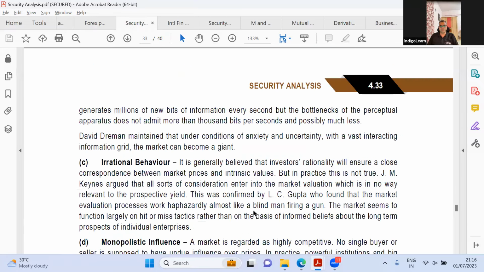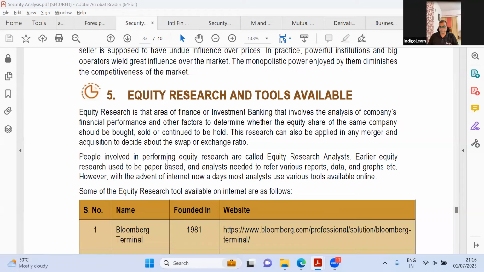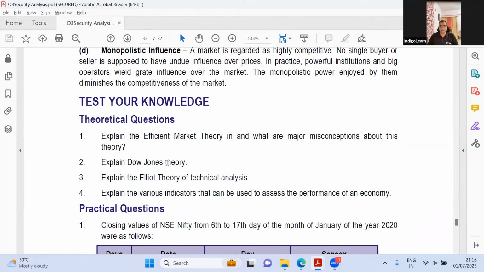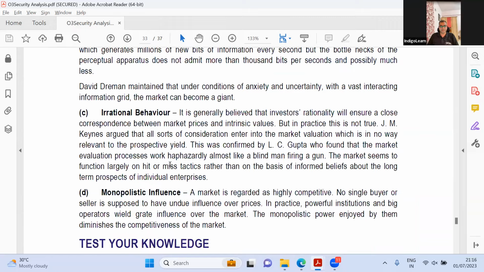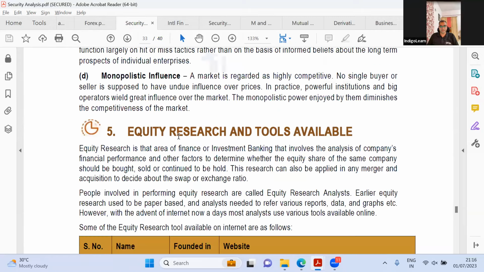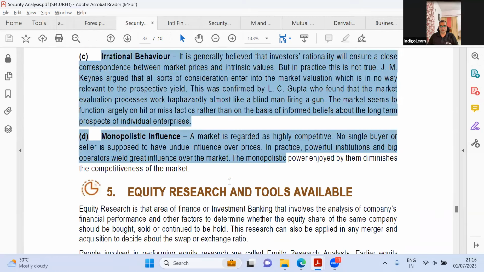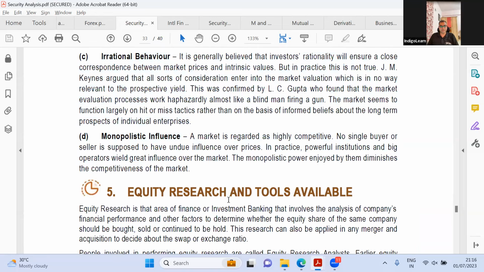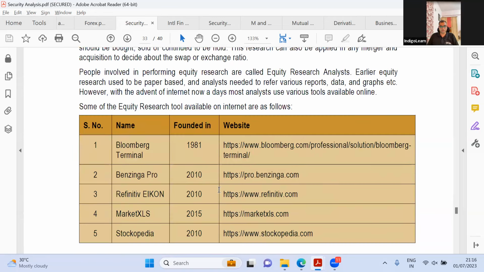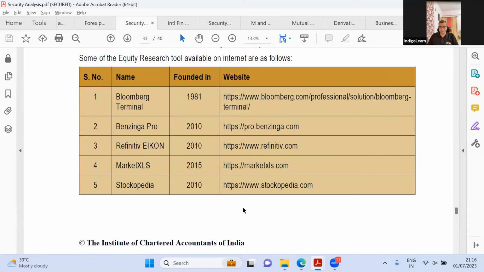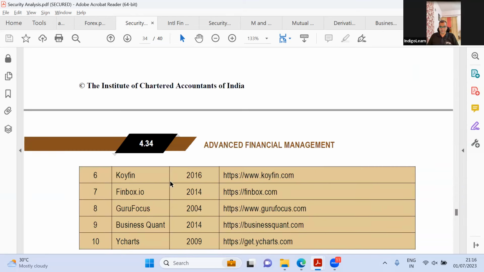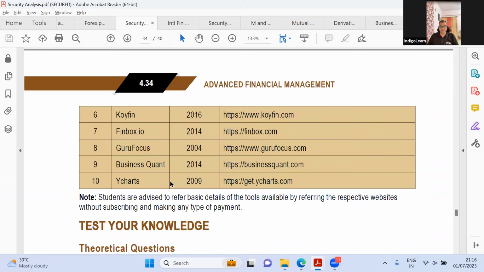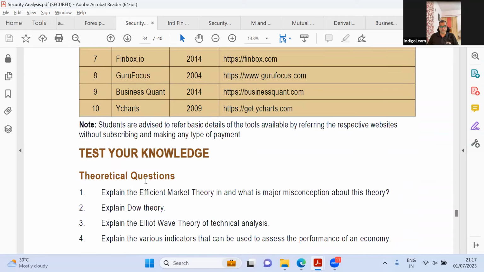Now here they've come to something called equity research. This is completely new. It is not there in the old material. Old material ends at irrational behavior and so on and so forth. Yeah, so this is where the old material ends. New material starts here. Equity research and tools available. So they've talked about Bloomberg, Market XLS, Stockopedia, and a bunch of them. Bloomberg is something people use, but I'm not sure of all this Benzinga, Market XLS, and all that. Probably some people may be using. Yes, some of them, yes, we do use.